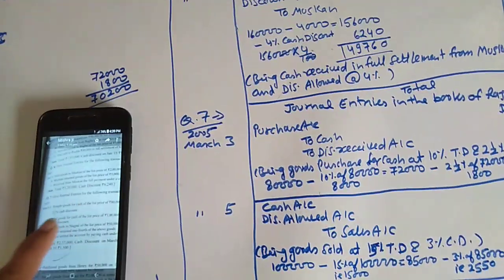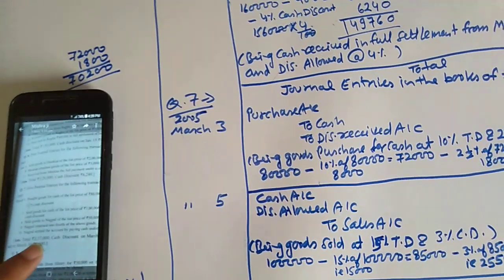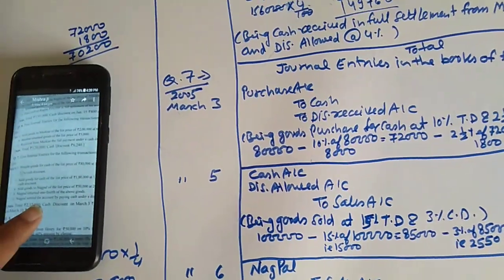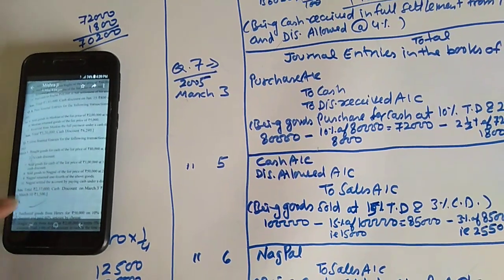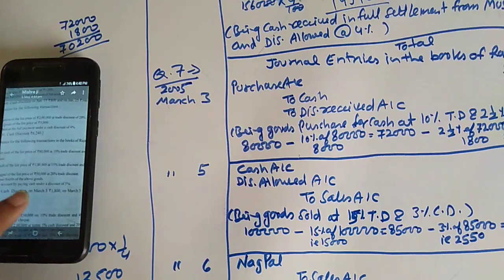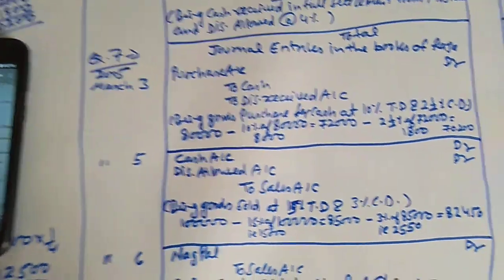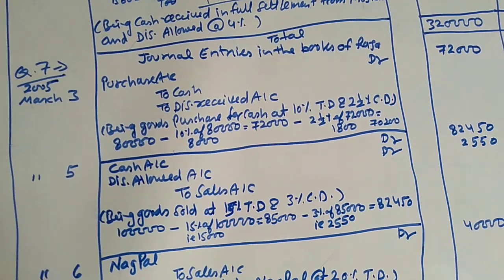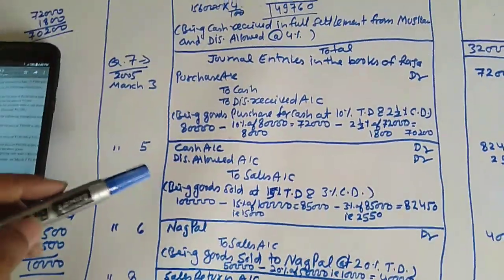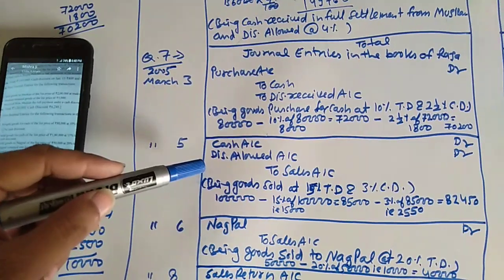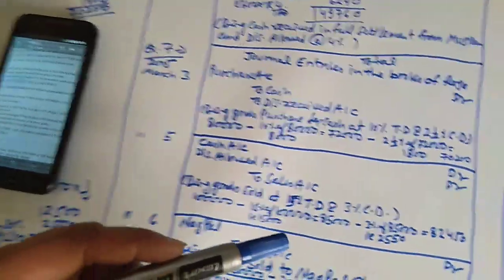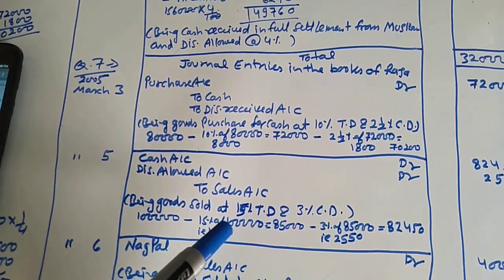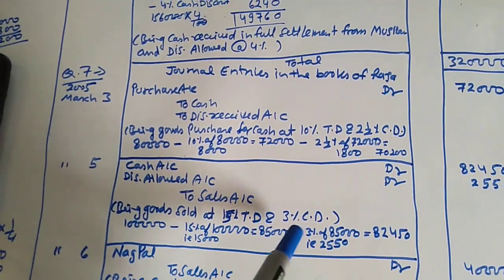In the next transaction, sold goods for cash of list price of 1 lakh at 15% trade discount and 3% cash discount. Cash account debit, discount allowed account debit to sales account, being goods sold at 15% trade discount and 3% cash discount.